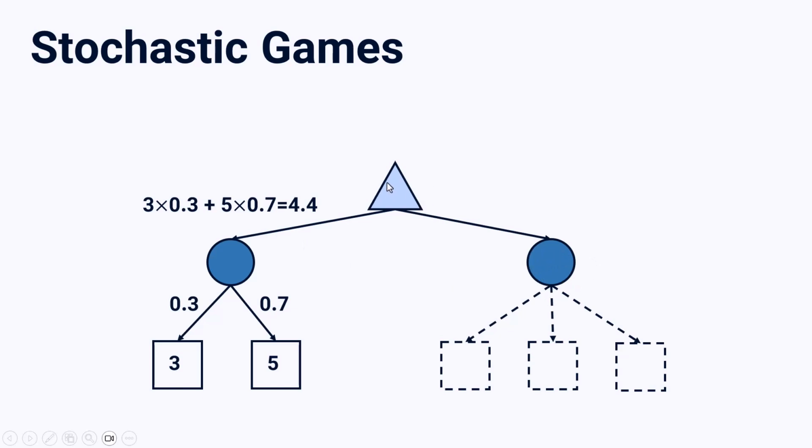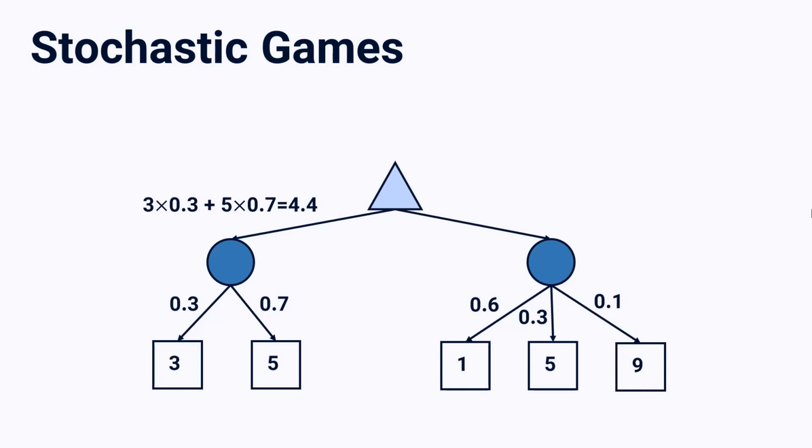And because this node is a maximizing node, if the value of this node is more than our other node, we pick that. And if it's less than this, we pick 4.4. So let's go. We have a utility of 1 with probability of 0.6, we have 5 with probability of 0.3, and we have 9 with probability of 0.1.